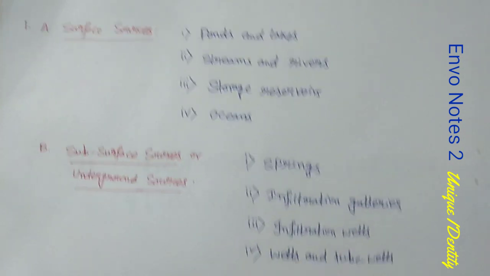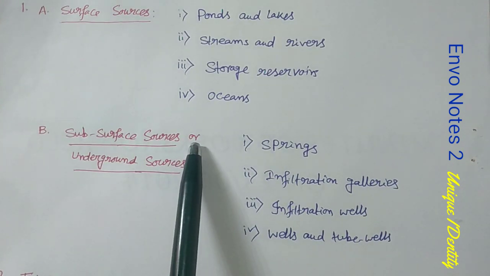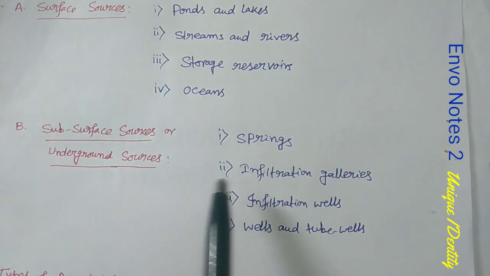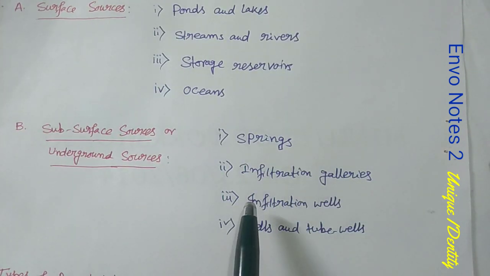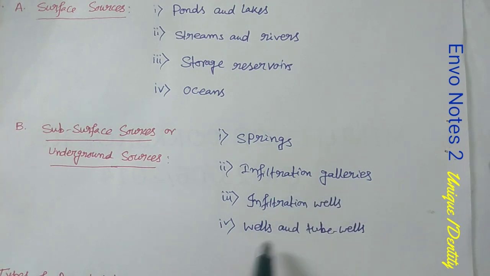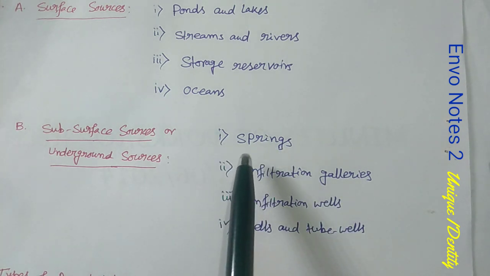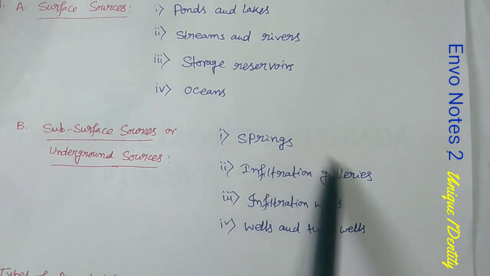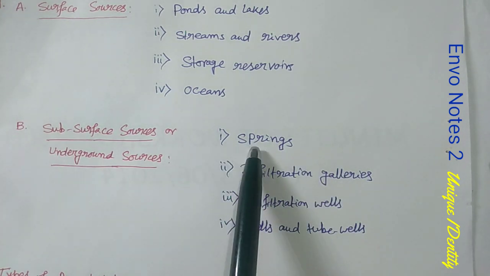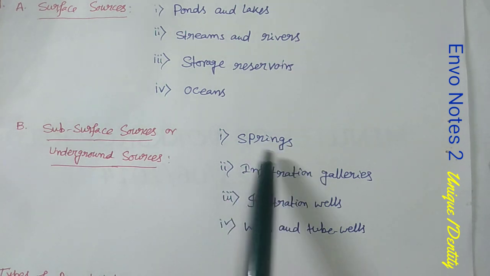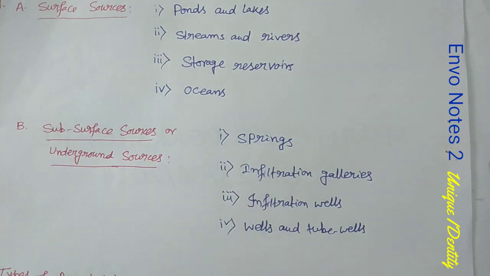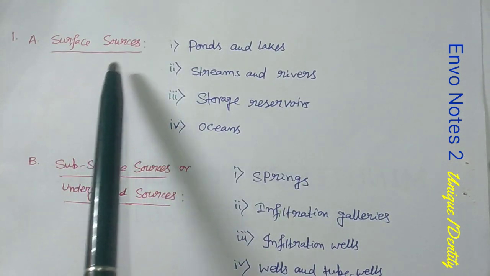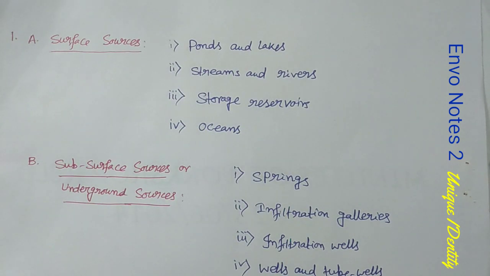And what are the subsurface sources or underground sources? Those are springs, infiltration galleries, infiltration wells and tube wells. Spring, infiltration gallery and infiltration well are also chapters in hydrology and irrigation, so we will discuss them in detail there. Today I will mainly discuss the surface sources.